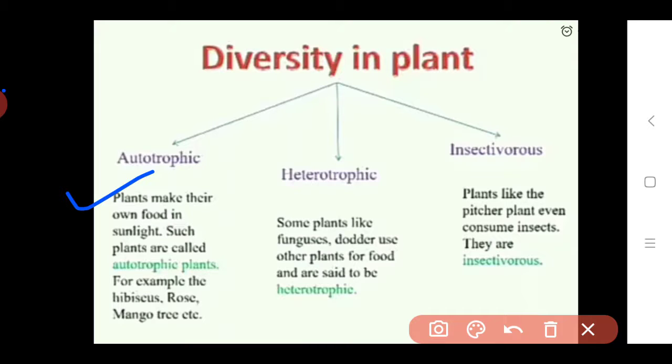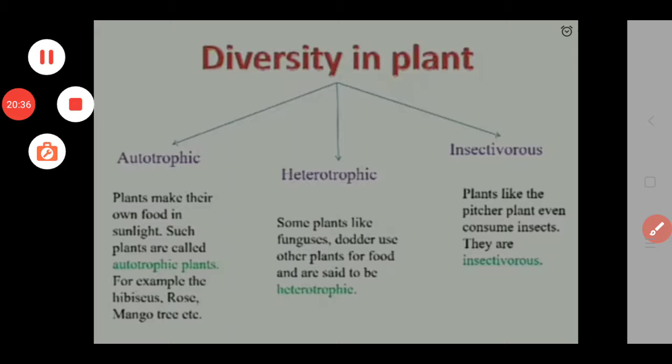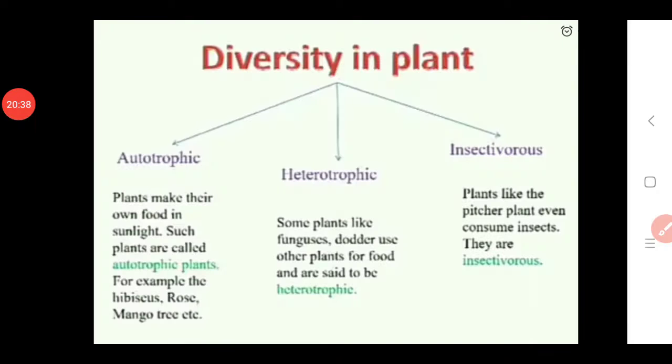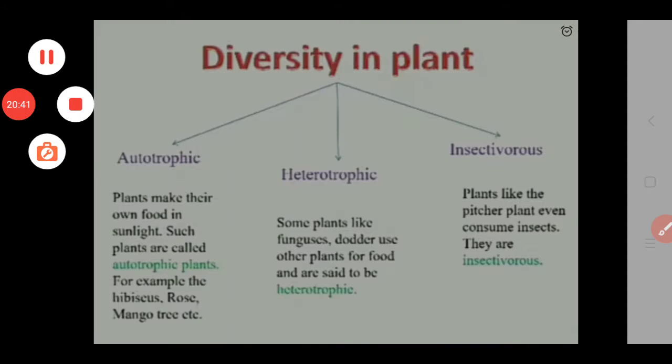Then we see the second, heterotrophic plants. Some plants like fungus and dodder use other plants for food and are said to be heterotrophic plants. The next one is the insectivorous. These plants, like the pitcher plant, consume insects as food, so they are called insectivorous plants. So in this way we see diversity in plants depending upon their mode of nutrition.